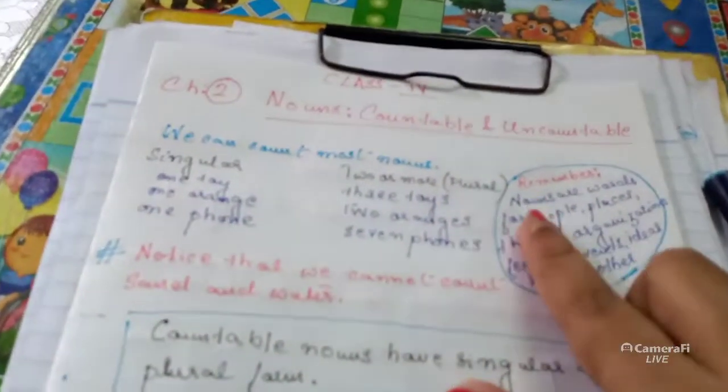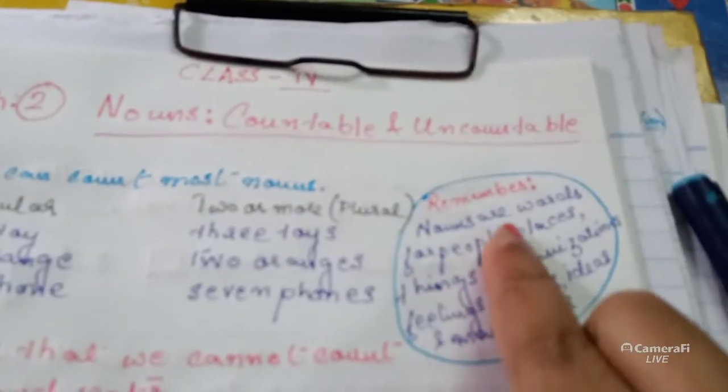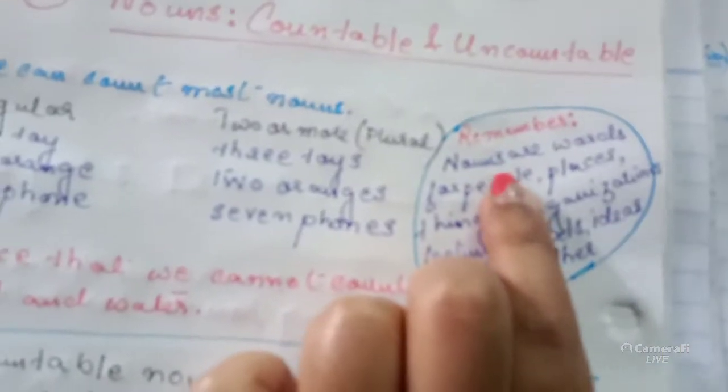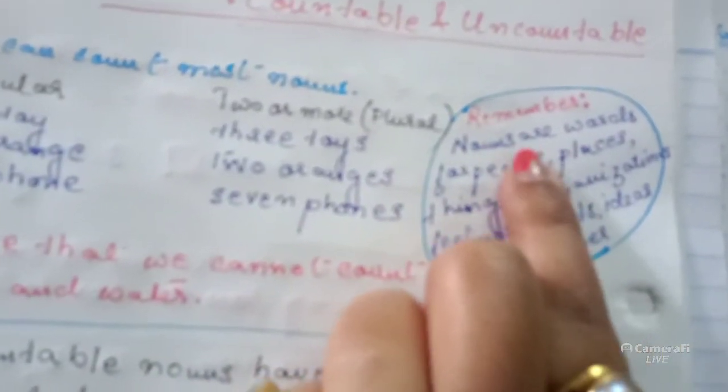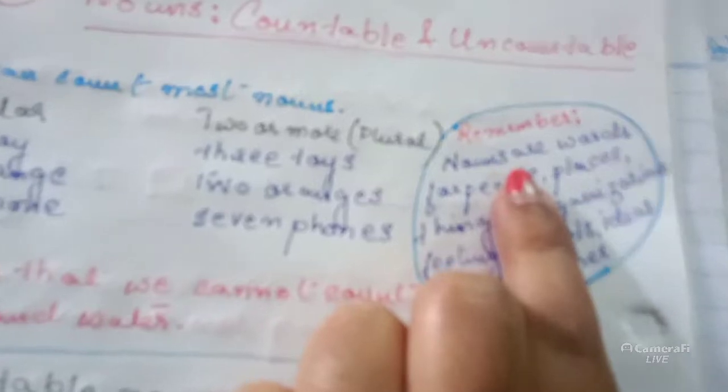Over here, for your understanding of the thing that we did yesterday, for you to be reminded, this note is given. Nouns are words for people, places, things, organizations, feelings, events, ideas, and many other things.